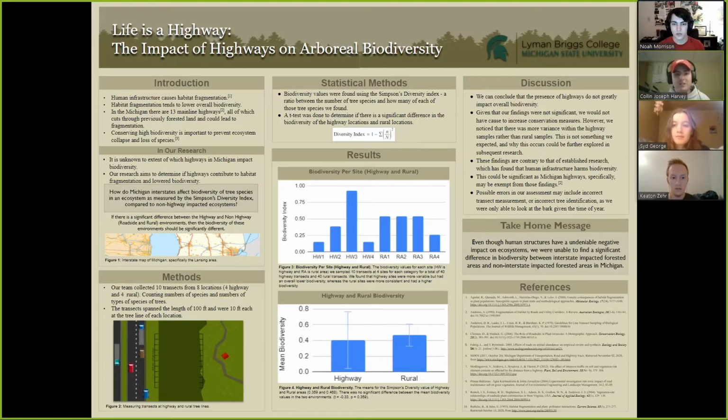For our statistical methods, we used a Simpson's Biodiversity Index to measure the biodiversity of our different sites, and we used a t-test to determine if there was a difference between the sites.